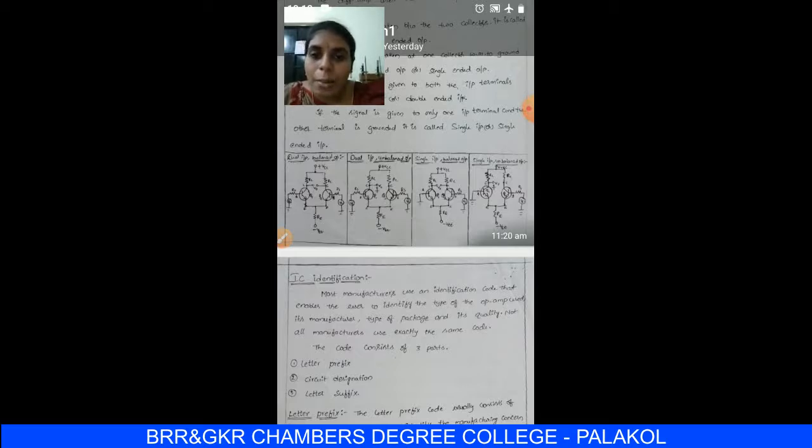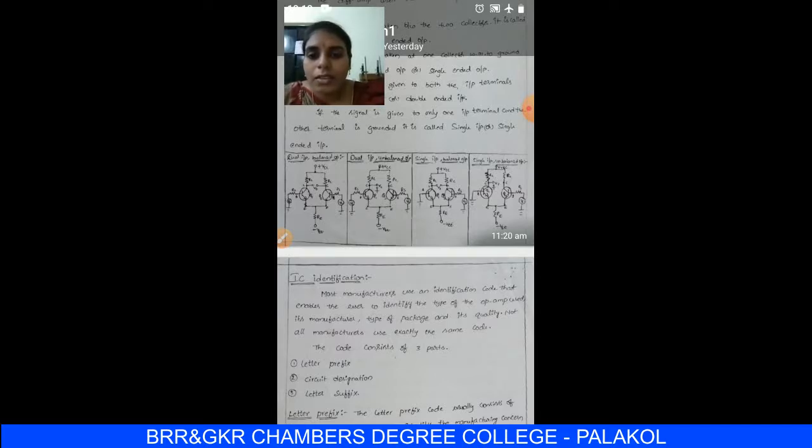And unbalanced output means the output is collected at one of the collector terminals. Here we have taken the output at the collector of transistor Q1 with respect to ground. That's why this configuration is nothing but single input unbalanced output. These are the 4 types of configurations of the transistorized differential amplifier. First one is dual input balanced output, second one is dual input unbalanced output, next one is single input balanced output, and next one is single input unbalanced output.